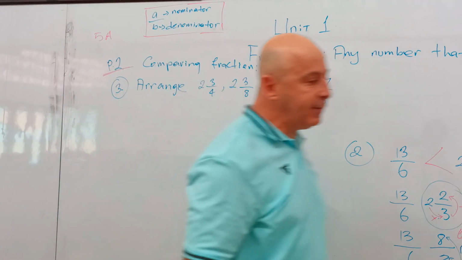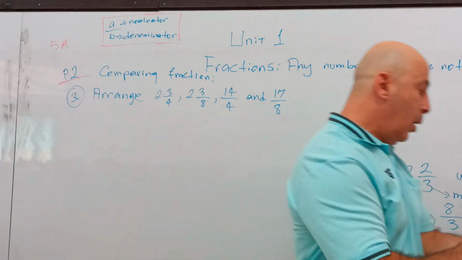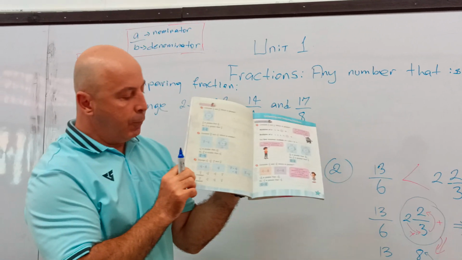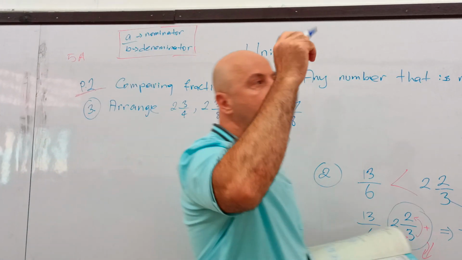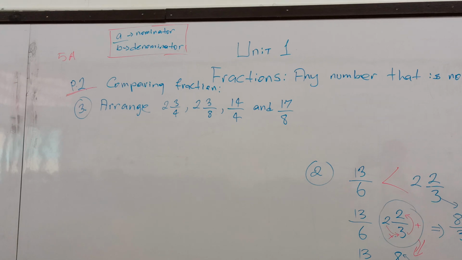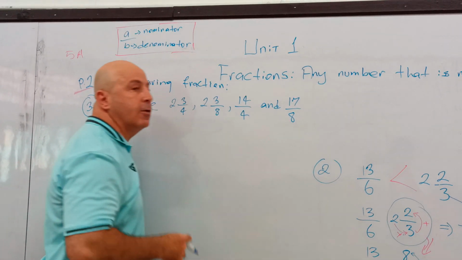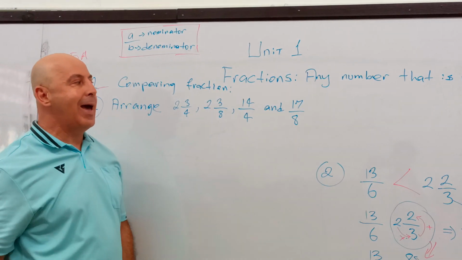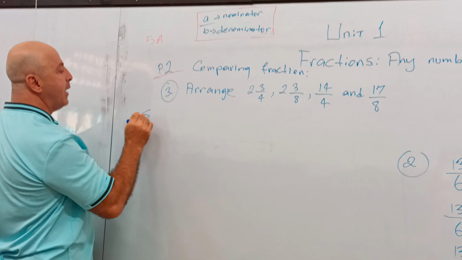So, the question says arrange the fractions from smallest to the greatest. First, you write the very small one first, and then second smallest, third smallest, and the last one.